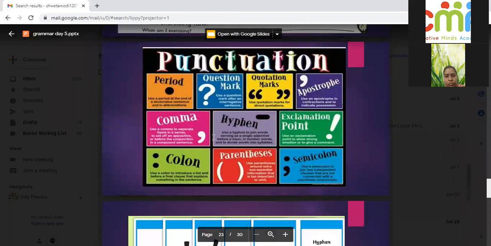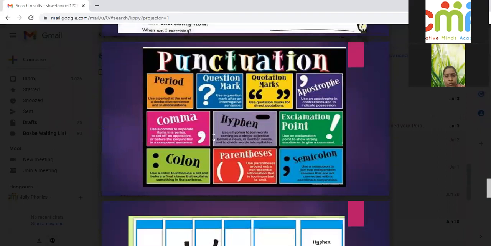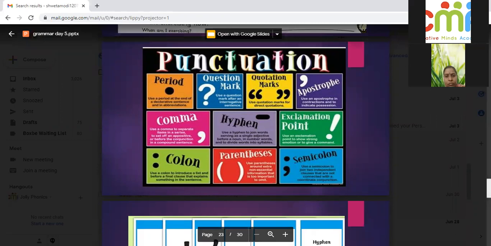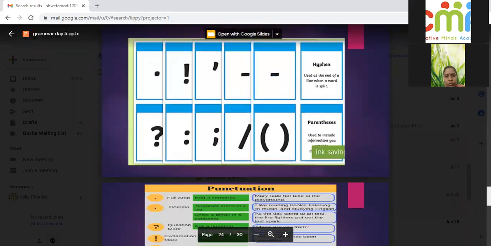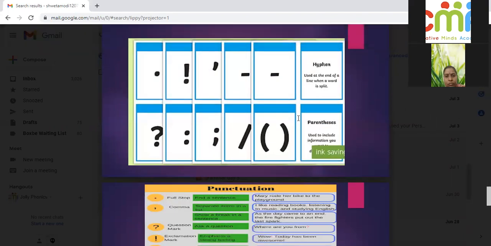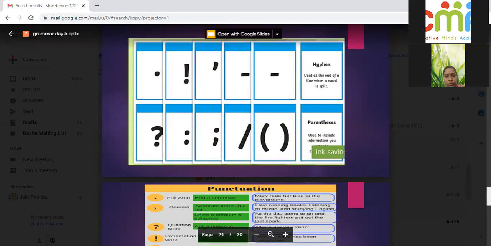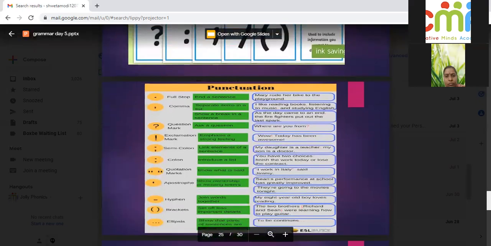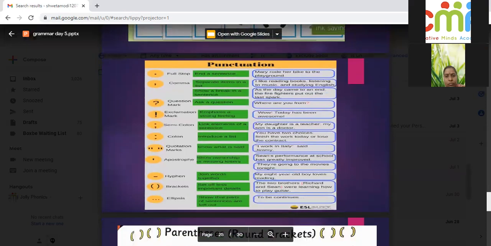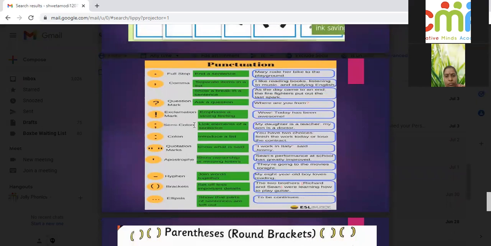Punctuations: full stop, question mark, quotation mark, apostrophe, comma, hyphen, exclamation, all of this we have done. Now colon means two dots, parenthesis means round bracket, and semicolon is one dot and one comma. Now we will learn the use. So hyphen is used at the end of a line, this we did. Parenthesis is round bracket. Okay, you can take a screenshot of punctuations. This we know: full stop, comma, question mark, exclamation mark, semicolon.